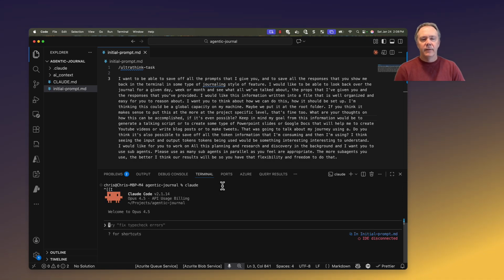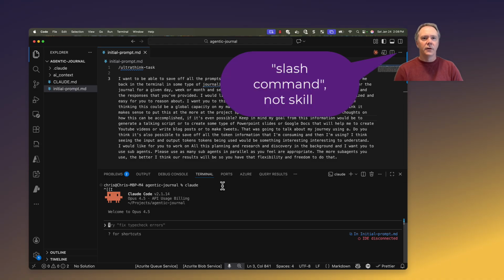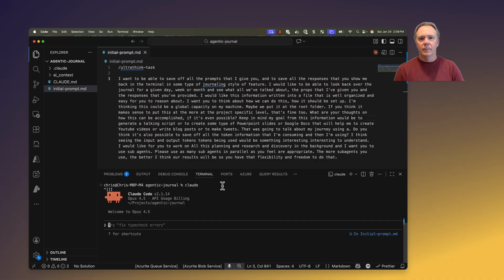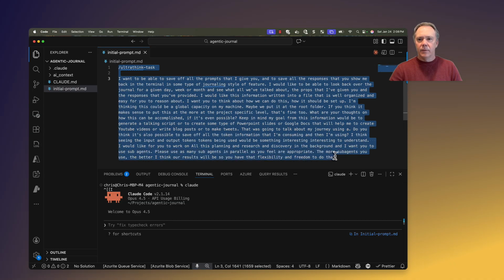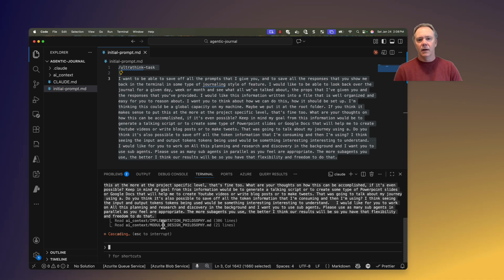I have a specific skill for Claude, and I call it Ultra Think Task. Broadly, it's just giving Claude instructions to do a lot of planning and thinking about things. Right now, we're not trying to actually build anything out, so we're just going to plan and brainstorm. You can feed this prompt file to Claude, or you can just paste it all in here. So that's what I'm going to do, paste in our text and let Claude start reasoning about the prompt itself.